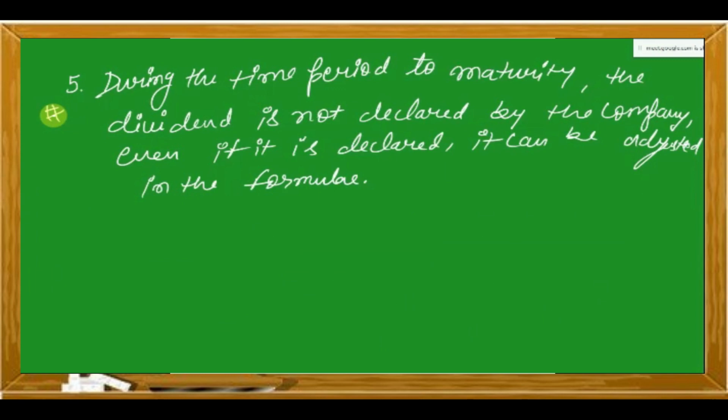But if the company has declared the dividend, for example, you have taken a contract in July and it is of 3 months, so July, August and September. During these 3 months, no dividend is being declared by the company. But in case the company has declared some dividend, let's suppose in September, that will be adjusted in the formula. So we will be doing the adjustment in the formula also.